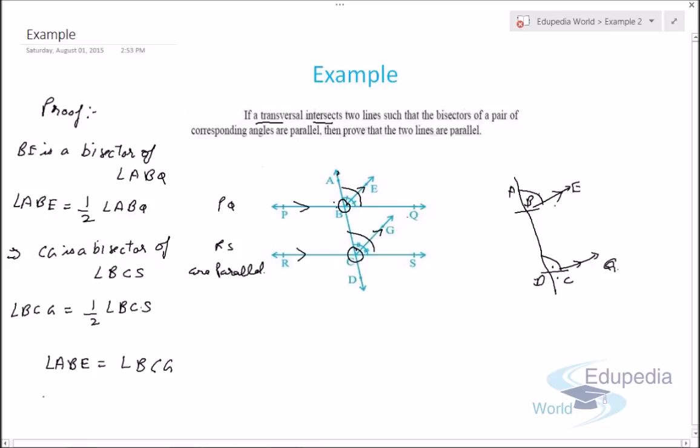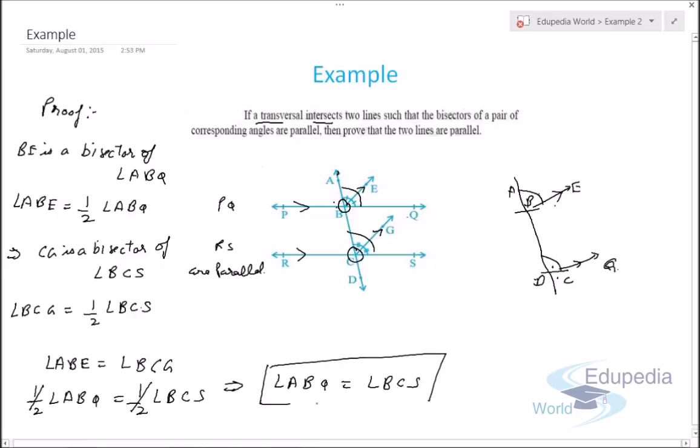So we can put the values of ABE and BCG. This means half of angle ABQ will be equal to half of angle BCS, and this will cancel. So this represents angle ABQ will be equal to angle BCS.